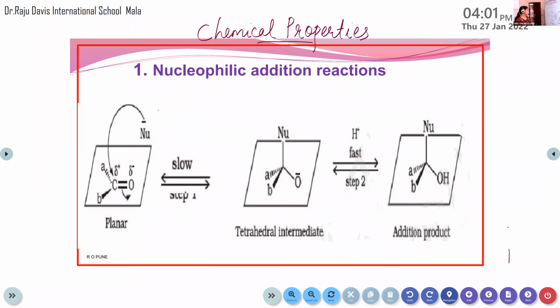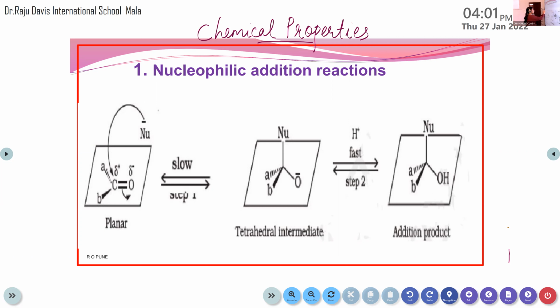Adul? sp2. Yes, okay. Due to the presence of the double bond, they will have sp2 hybridization. And if you look at the structure, there is one double bond between carbon and oxygen, and two different groups can be attached to this carbon.